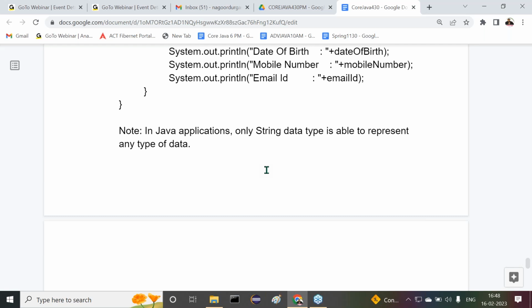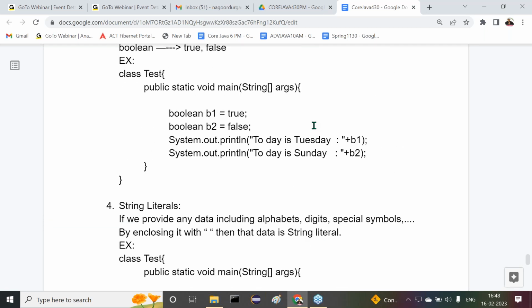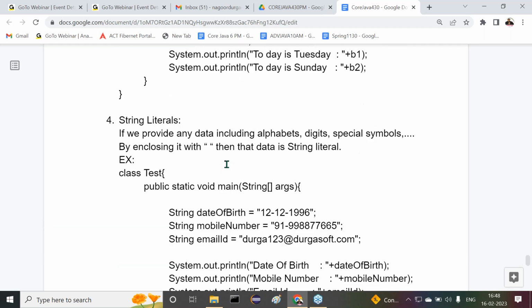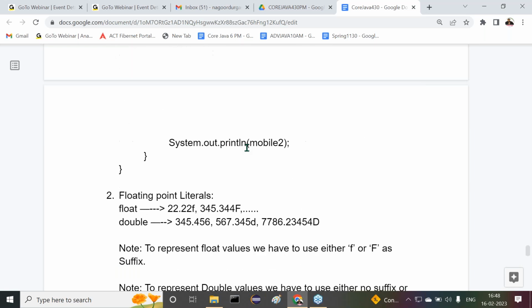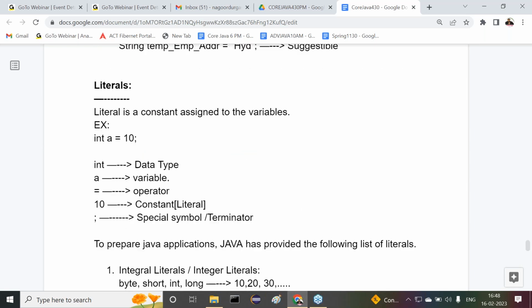Which topics did we complete in tokens? The identifiers part is completed. After identifiers, we started with literals, and almost all of the literals topic is also completed. But now let's recall what we understood in the literals part. First of all, the definition: a literal is a constant assigned to the variables.